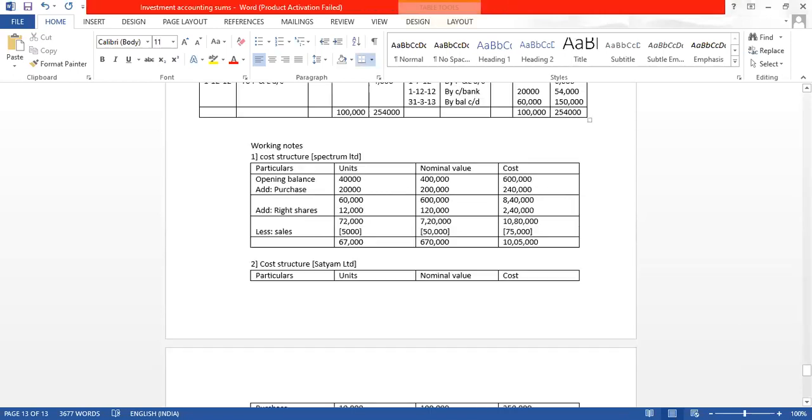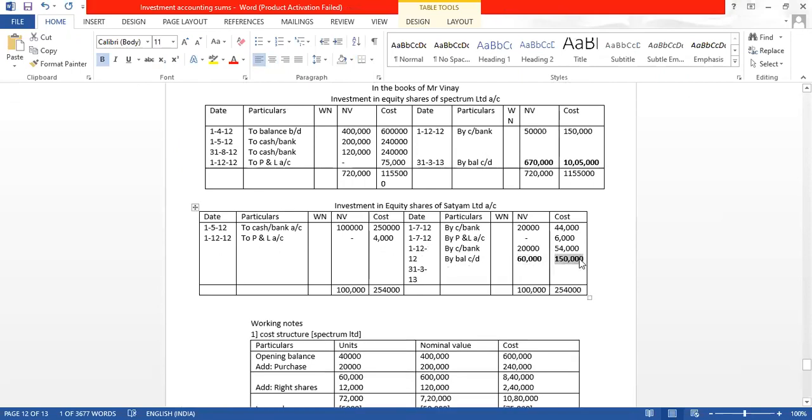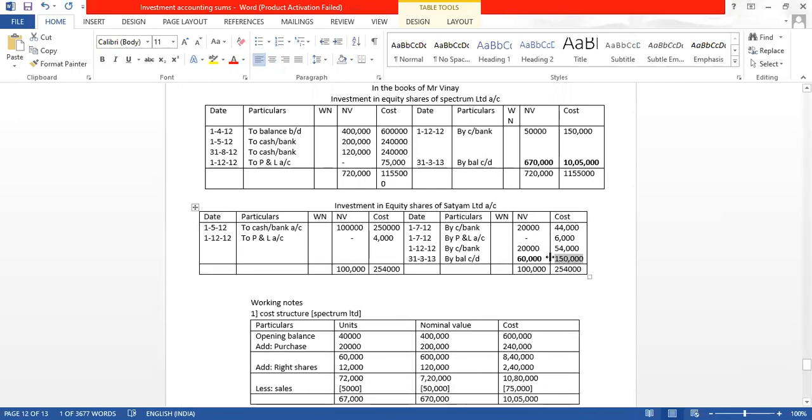Cost structure में भी हमें वही same amount मिला है. So with this both the accounts are done and the sum is also done. Thank you very much, everyone.